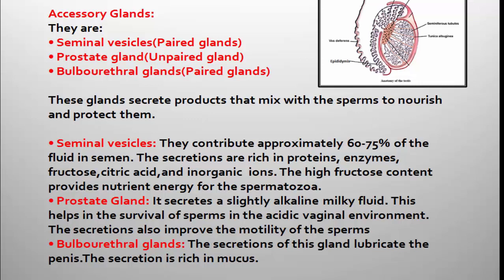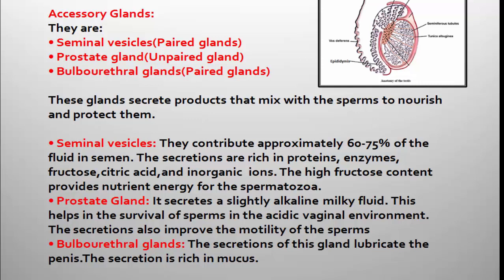During the insemination, when sperms are discharged into the female reproductive tract, the acidic environment of vagina kills the sperms, and the sperms are protected with the help of alkaline milky fluid secreted by prostate gland.